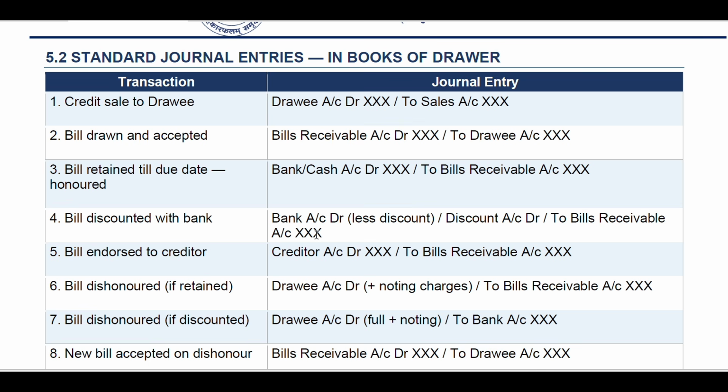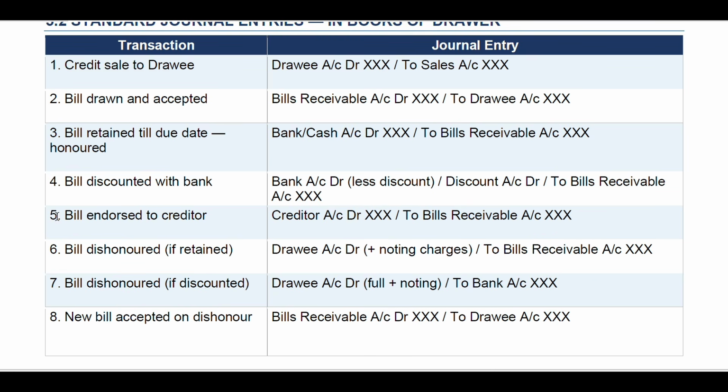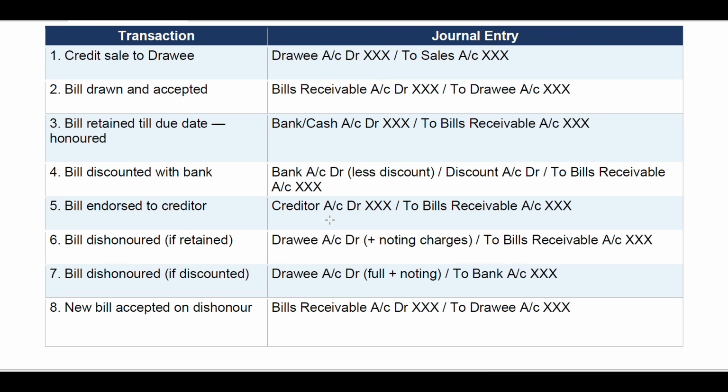To bill drawn and accepted: bill receivable account debit, or to drawee account. Bill retained till due date and honored: bank cash account debit side to bills receivable account, X amount, whatever amount is given. Bill discounted with bank: bank account debit less discount account, on the debit side, to bill receivable account. Bill endorsed to creditors: creditor account X amount to bill receivable account X amount.